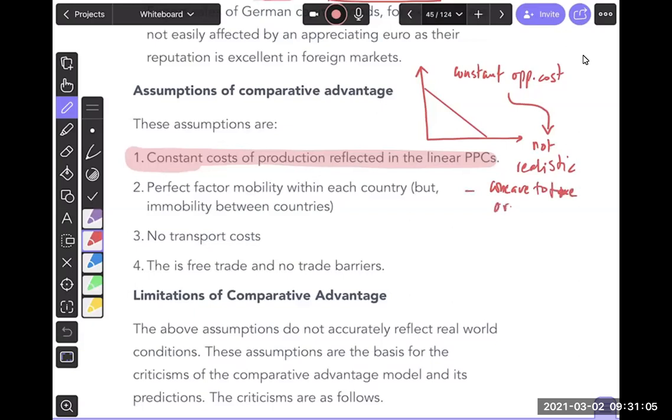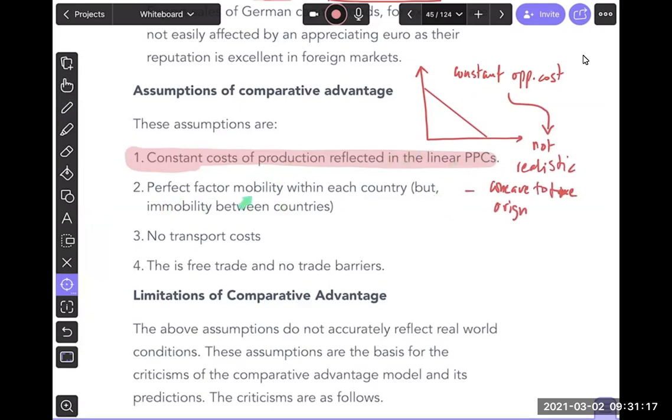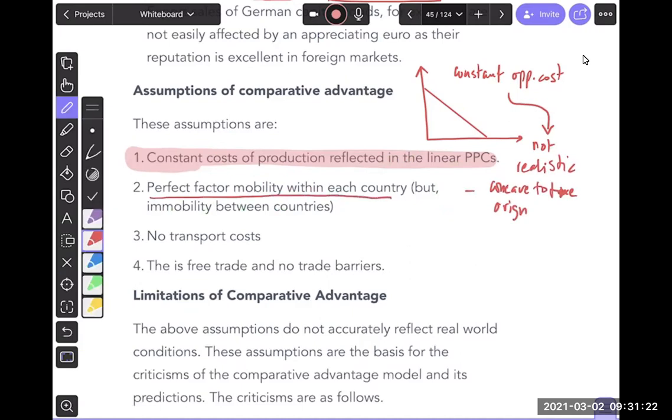So one of the criticisms, or limitations, is that constant cost of production reflected in the linear PPC should not be there. Because constant means that there is perfect factor mobility of production. Remember? In reality, perfect mobility of capital is not possible, and that's why we need a concave to the origin PPC.